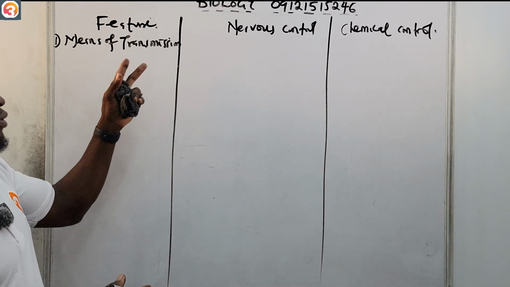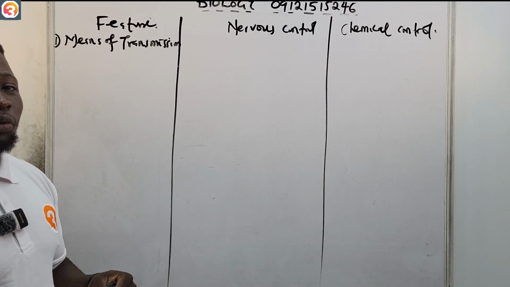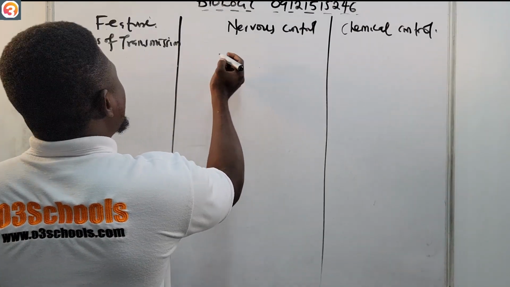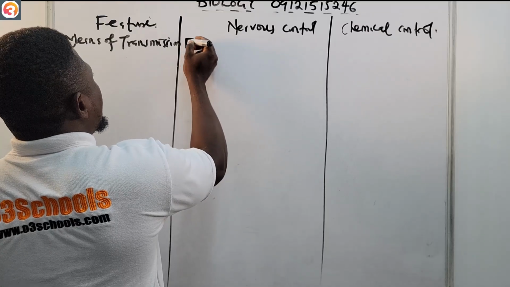This means that for nervous control, the means of transmission will be electrical impulse,